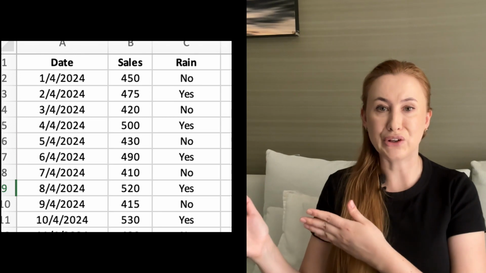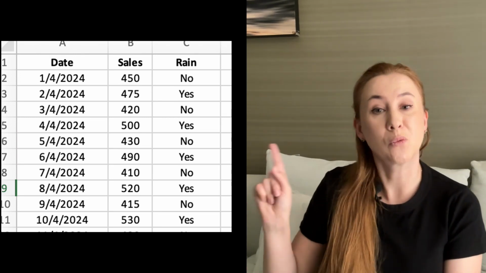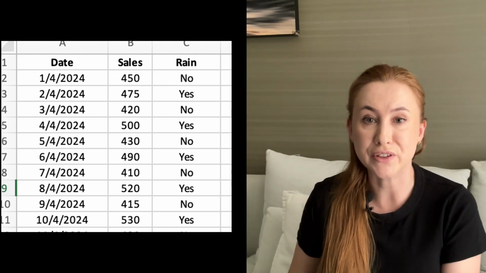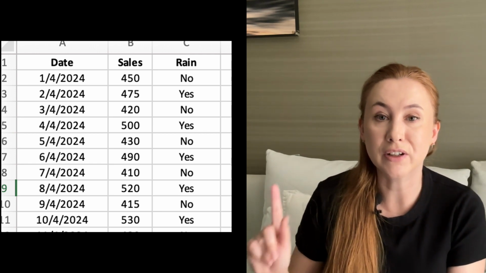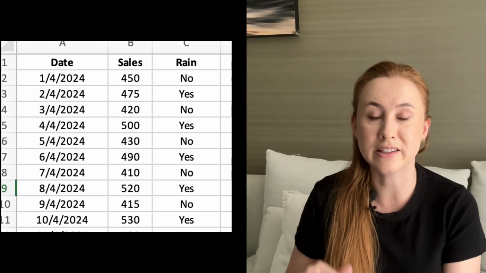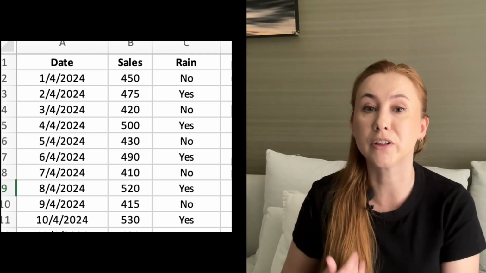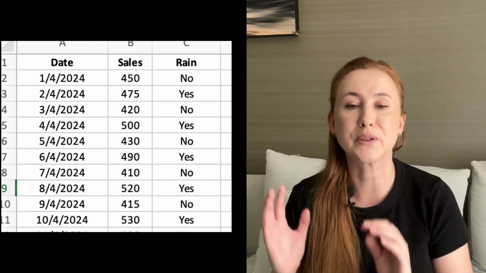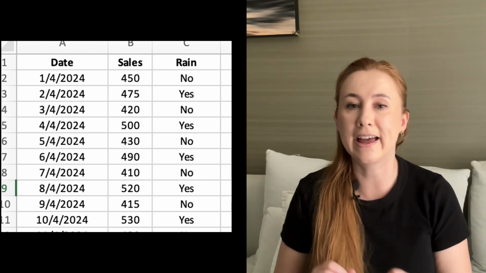In today's video, we will calculate a correlation coefficient, a statistical measure that shows how strongly two variables are related. In our case, those variables are rain and sales. Here is our data again. We have the sales figure and whether it rained or not on that specific day. To make it easier, we will change yes and no to ones and zeros. Yes will be 1 and no will be 0. I will show you how to calculate Pearson's correlation in Excel and in Python.